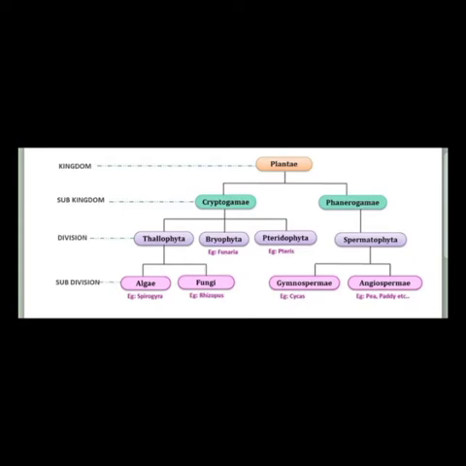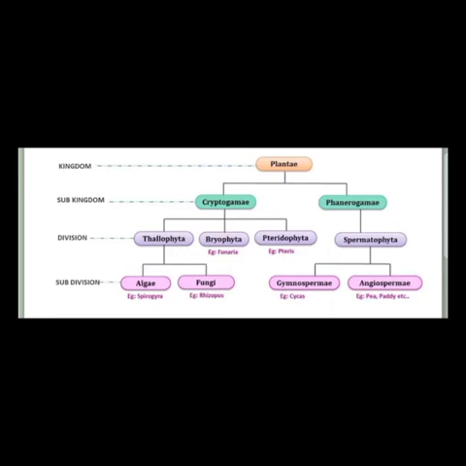Now next is phanerogams, which produce flowers. Phanerogams are divided into gymnosperms and angiosperms. Gymnosperms cannot produce fruits, and angiosperms can produce seeds enclosed in fruits.